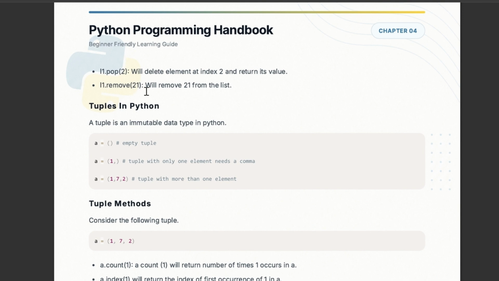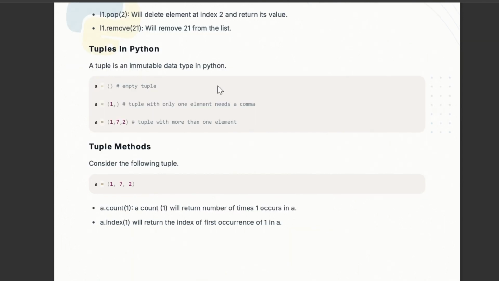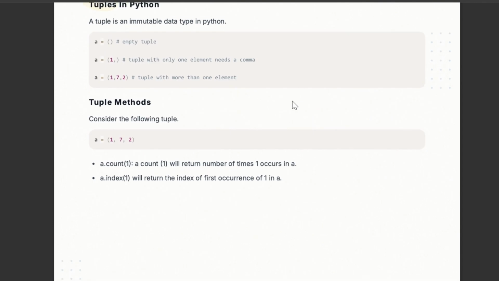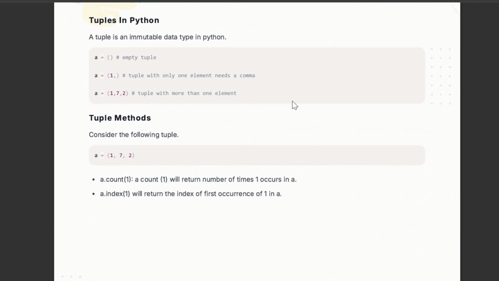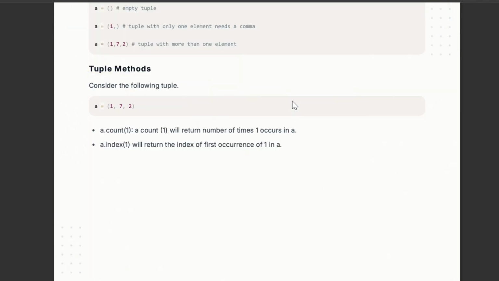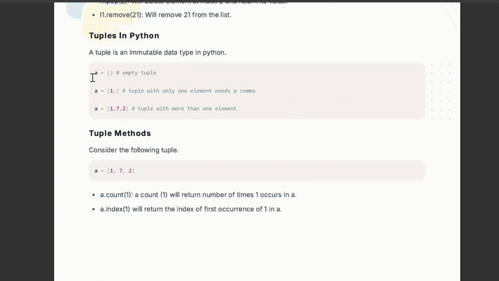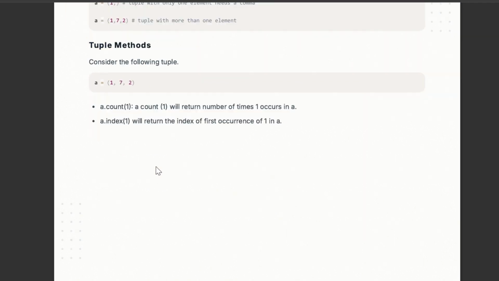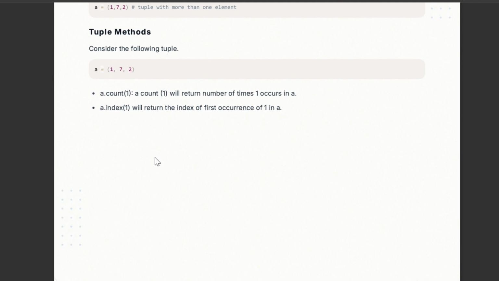Tuples are immutable, which means we can't change them. Tuples in Python: this is an empty tuple, a tuple with one element, and one with more than one element. We can perform different operations like count one. It will count the number of times one occurs, so the output will be one, and the index of one, which is zero.